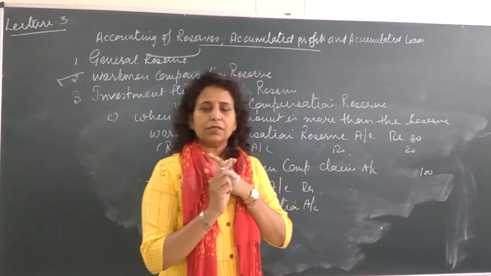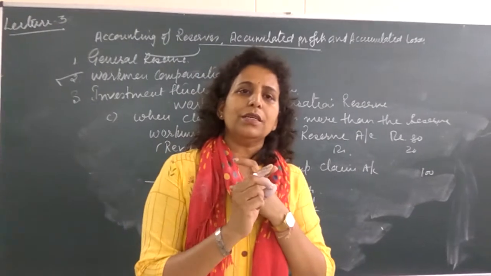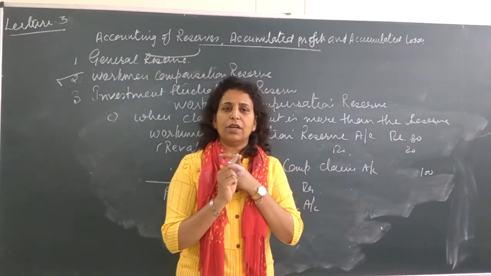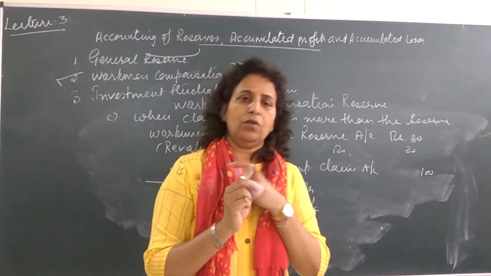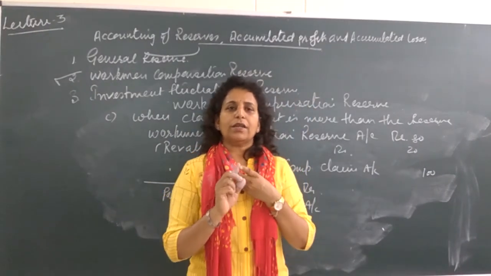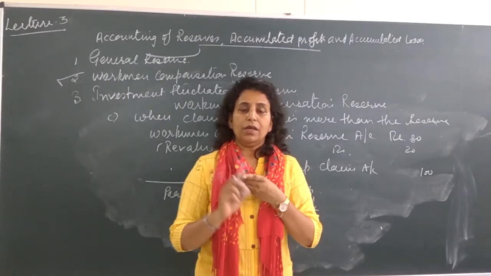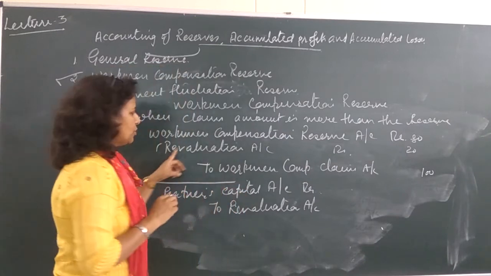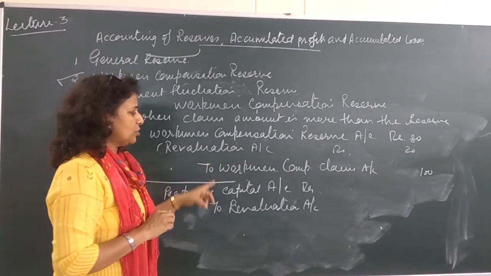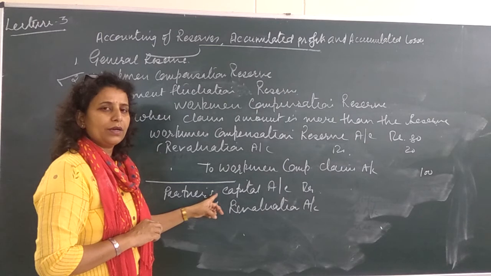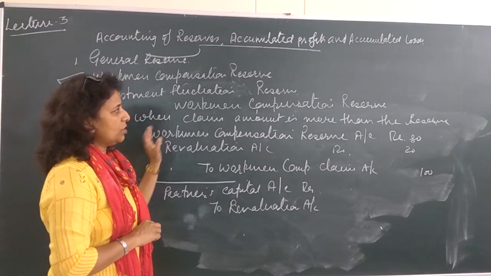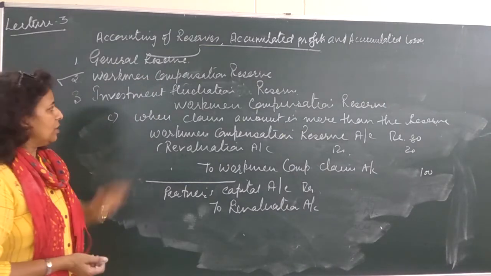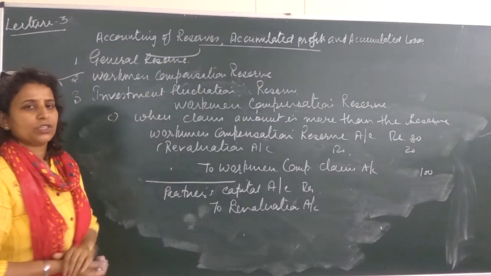Then we have discussed that claim is less than the reserve. After meeting the claim, whatever amount will be left of reserve, that will be transferred to partners capital account. Then third we have discussed that claim amount is more than the reserve. In that case, some amount will be a loss. Loss should be transferred to revaluation account, and revaluation account loss will be definitely debited to partners capital. So this is all about the topic we have started, workman compensation reserve. Now we will discuss investment fluctuation reserve.